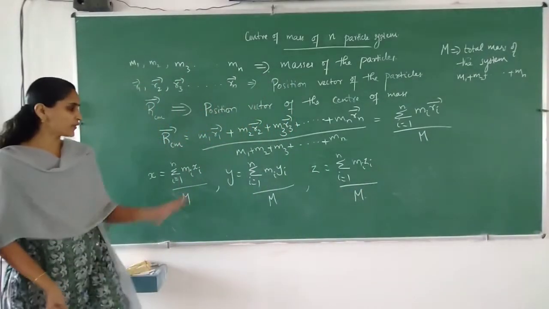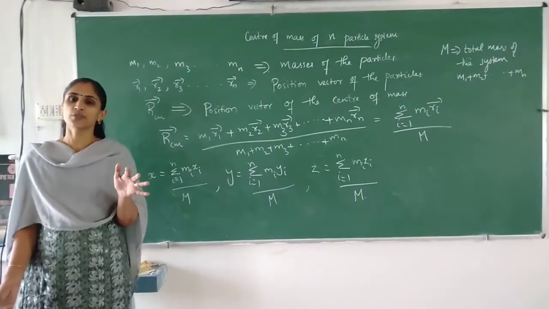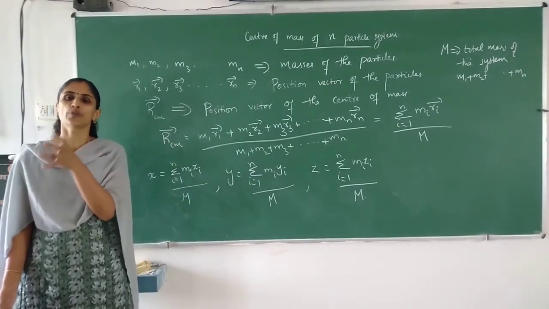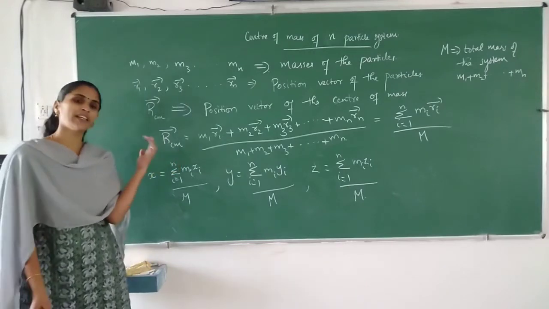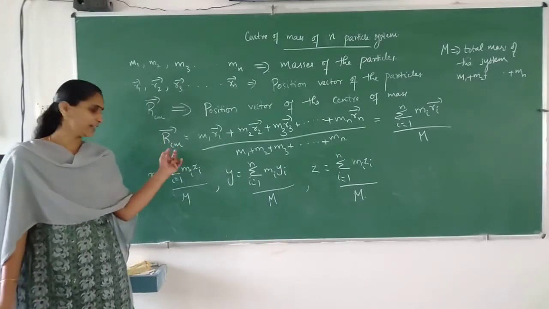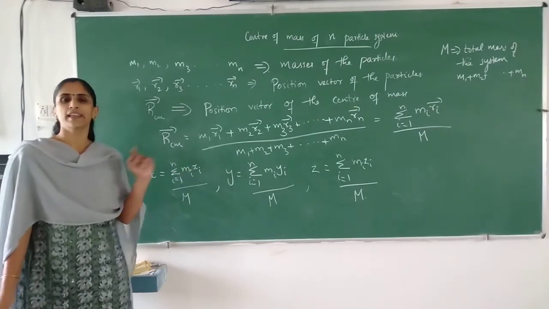Okay, so instead of summation, if it is a continuous object, like a rod or something, instead of summation we can use integral symbols. Instead of summation we can write integral x dm.